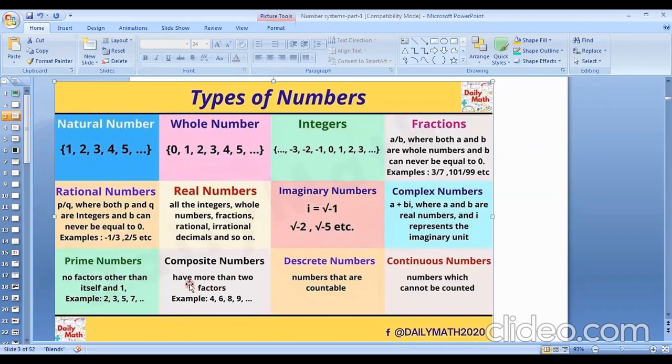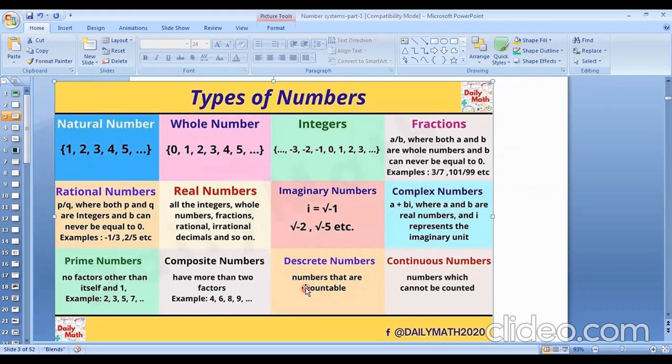Composite number, what? Have more than 2 factors. That means 4. 4 can be represented as 2 into 2. And 6, 3 into 2. 8, 4 into 2. 9 means 3 multiply 3. This is why it has more than 2 factors. This is why it is called composite numbers.